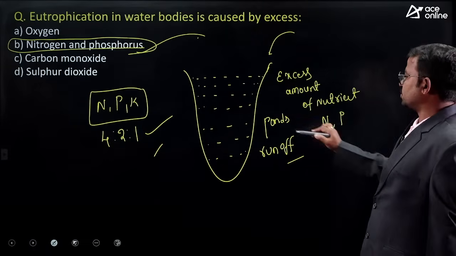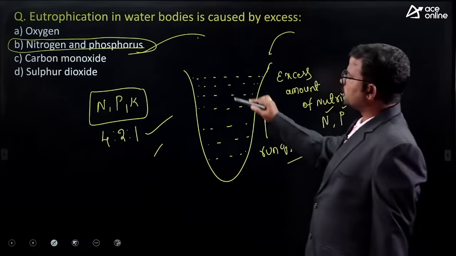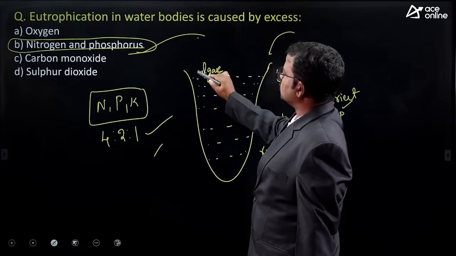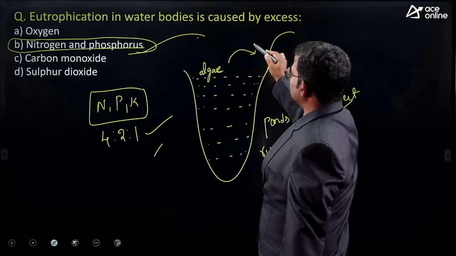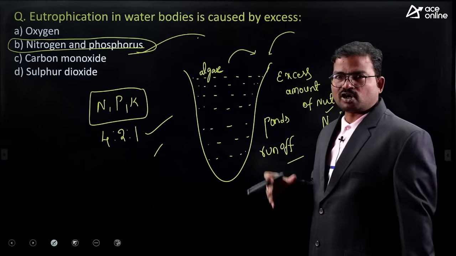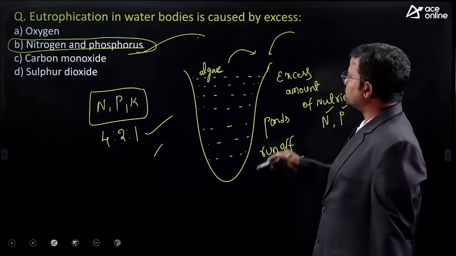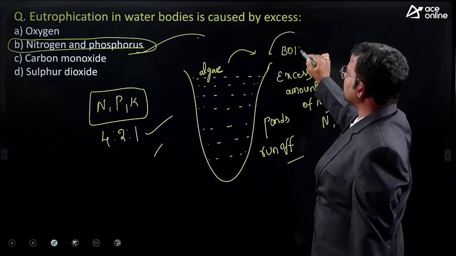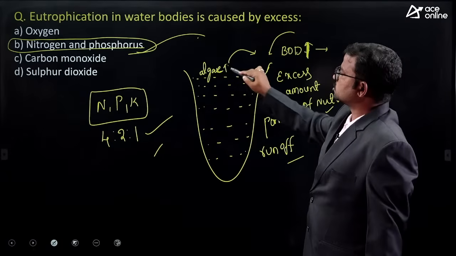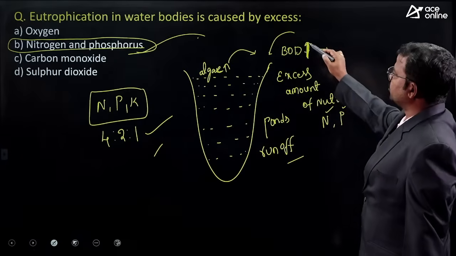So in this water, what do we have? Excess nitrogen and, at the same time, excess phosphorus. Then automatically some algae can be formed. So then what will happen, guys? Especially in this water sample, the maximum amount of oxygen resources is completely depleted because of this algae. Finally, the BOD value increases. Why? Because most of the algae and its derivatives survive here. If algae survive, then the BOD value increases.